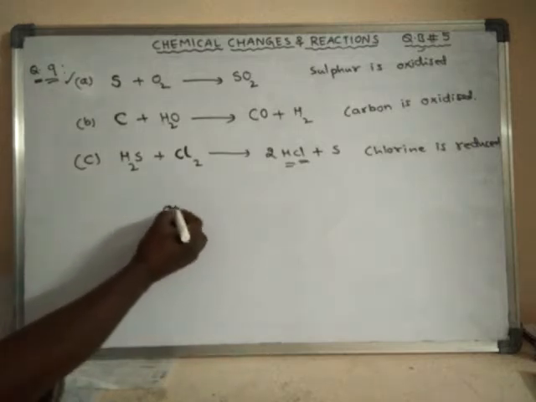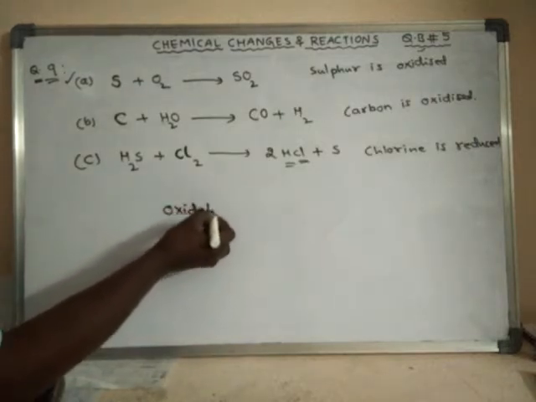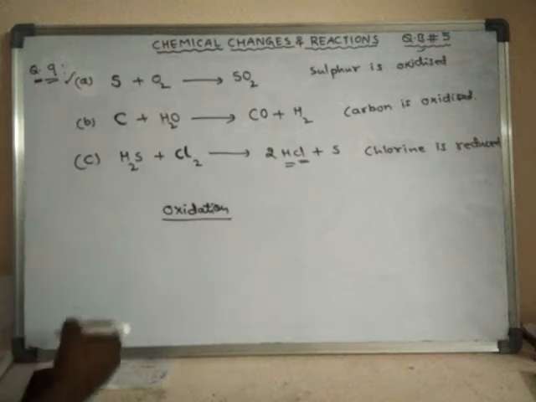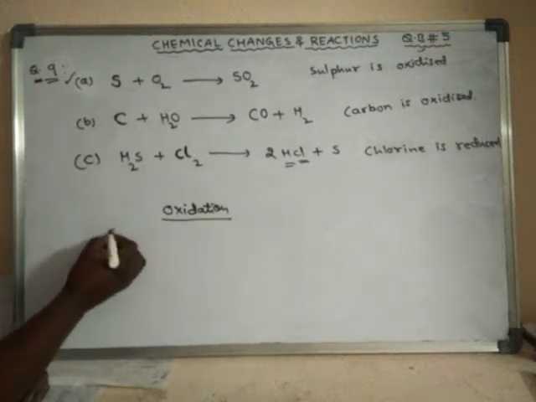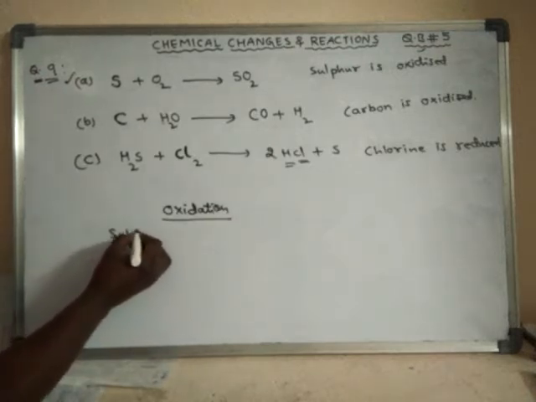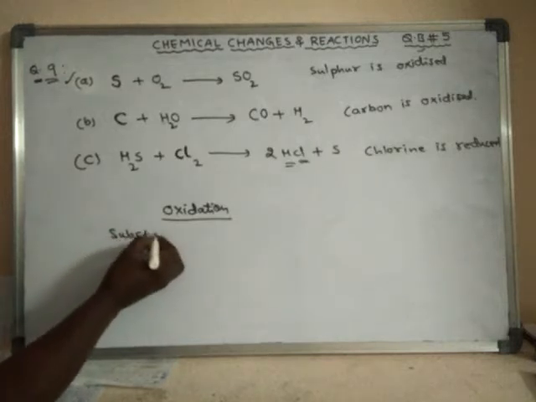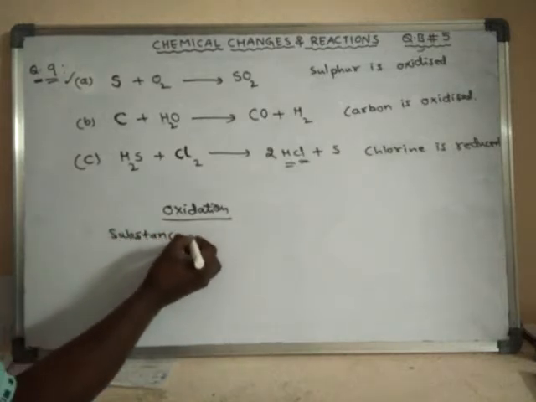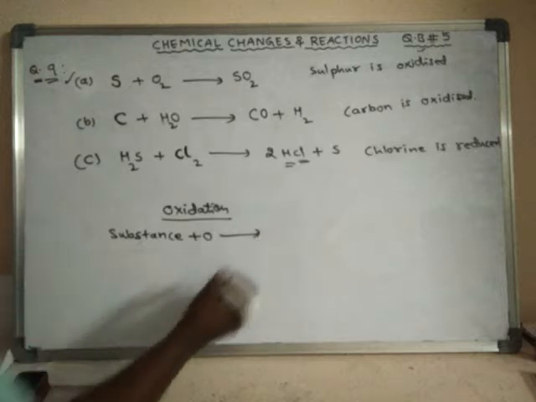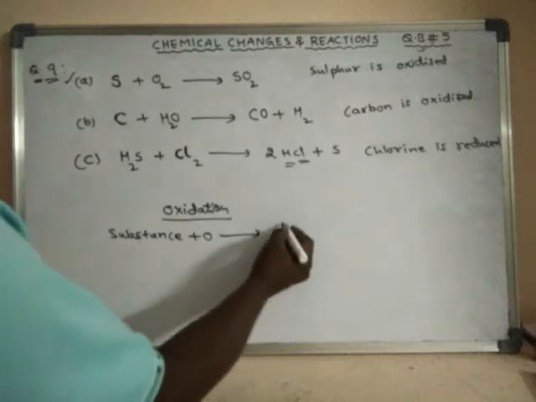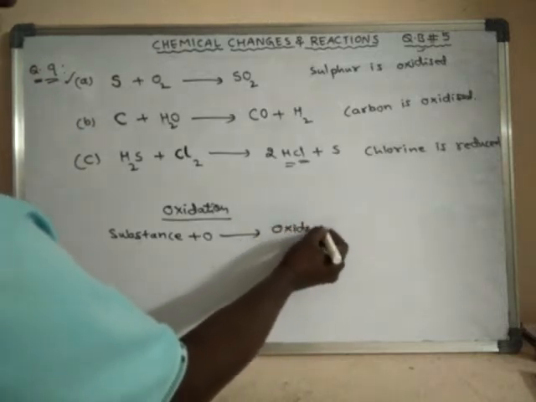What is oxidation? Oxidation is the reaction in which, when oxygen is added to any substance, we get the oxide of that substance.